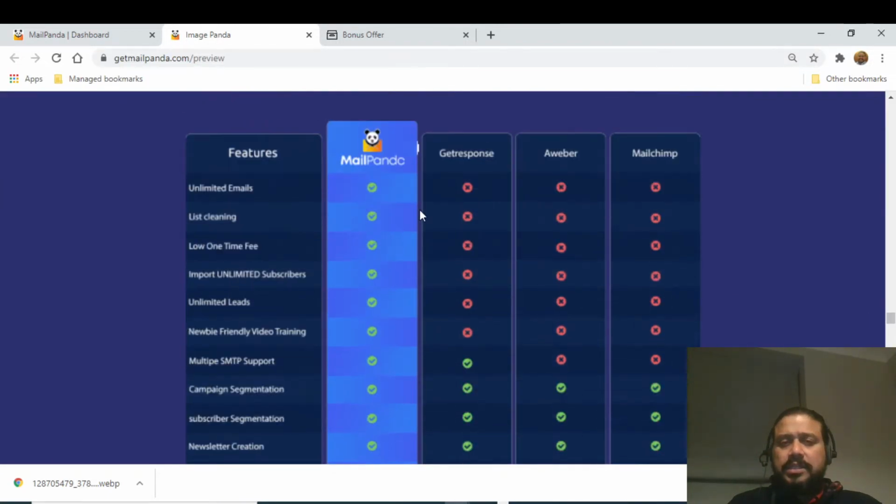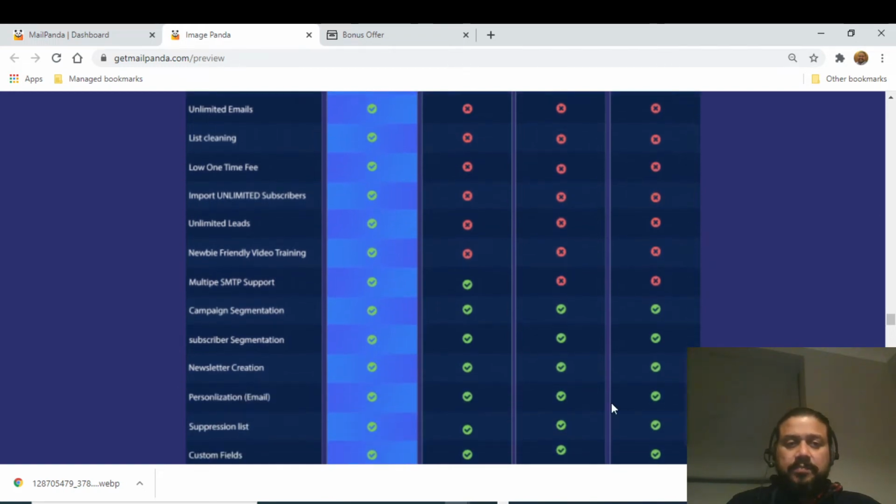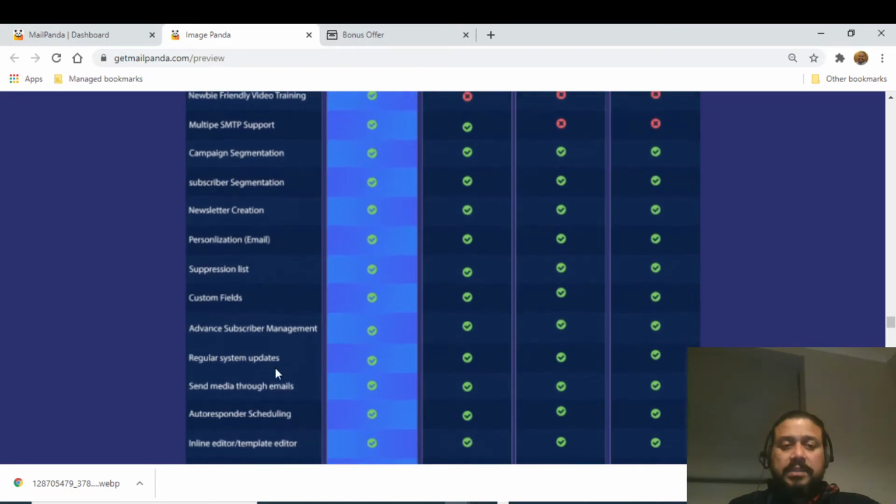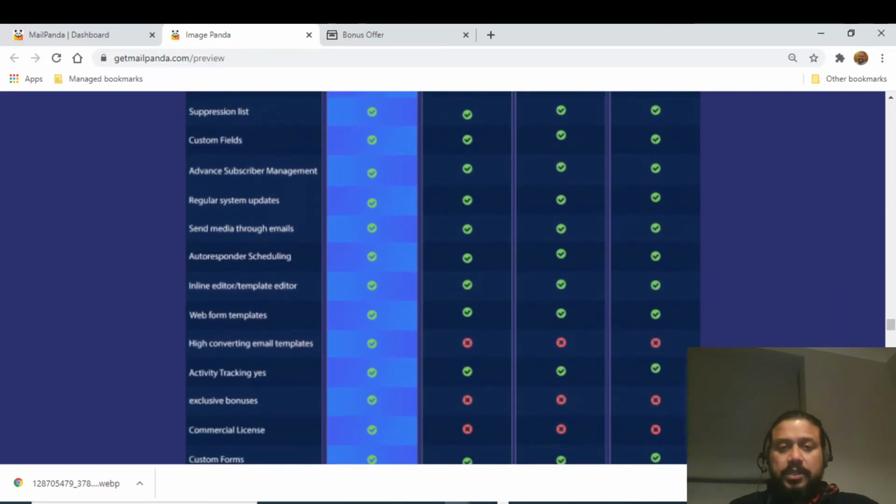So you can say these are basically the current competitors: GetResponse, Aweber, and Mailchimp. So you can see you have got unlimited emails, list cleansing, one-time fees, unlimited subscribers, unlimited leads, newbie friendly video training. You have got multiple SMTP support, campaign segmentation, subscriber segmentation, newsletter creation, personalization, suppression list, custom field, advanced subscriber management, regular system updates, sending media through emails, autoresponder scheduling, inline editor, web form templates, high converting email templates, activity tracker.